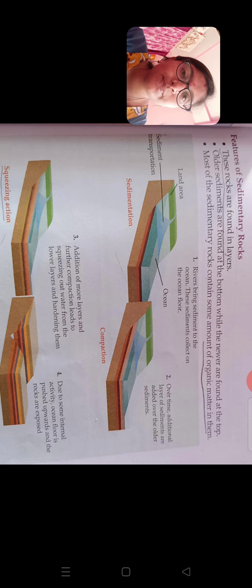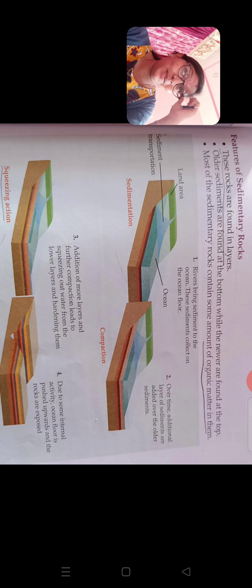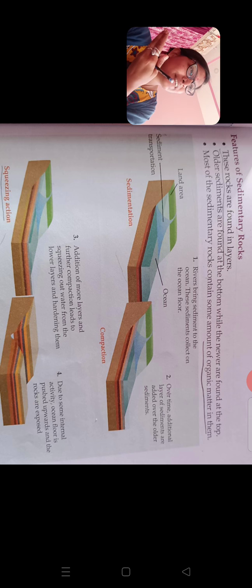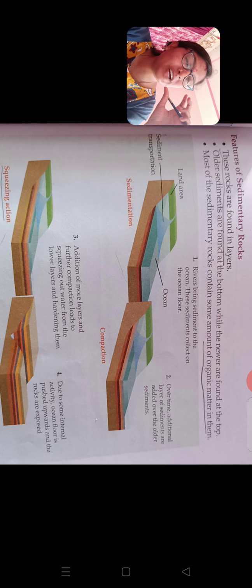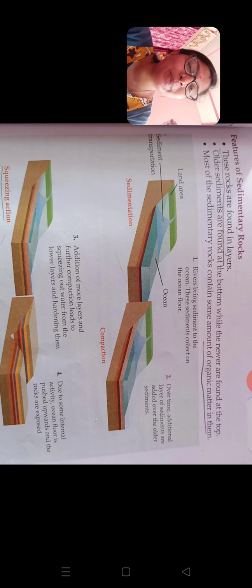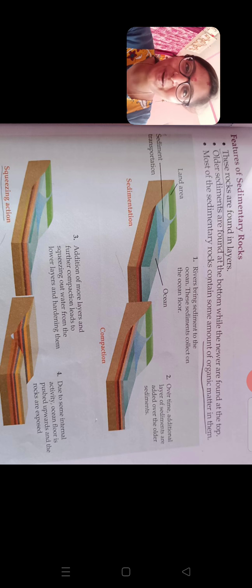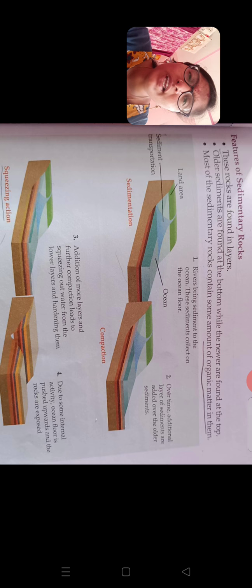Let's take a small topic, dear children. Listen carefully. Features of sedimentary rocks. The first thing: these rocks are found in layers. Okay, that means like pizza. We find the pizza bun layer, next the onion layer, next the cheese layer, the capsicum layer. Yes or no? Just as we find these layers in pizza, in the same way sedimentary rocks also appear in layer form. Why are these formed in layers? From where are these rocks coming?